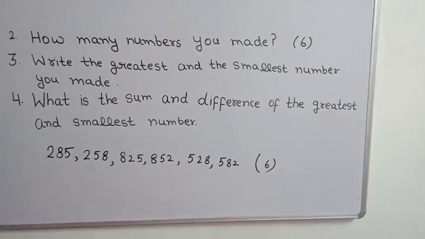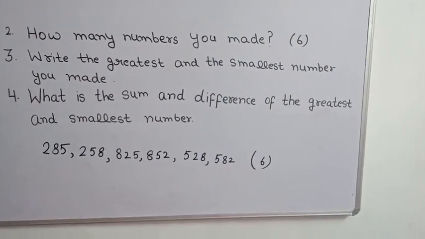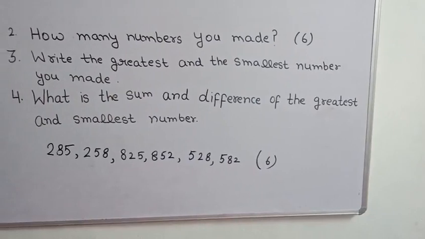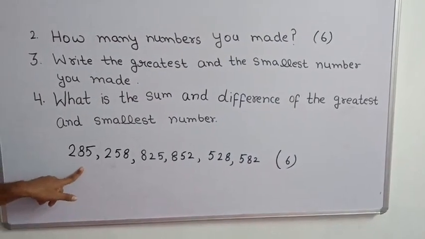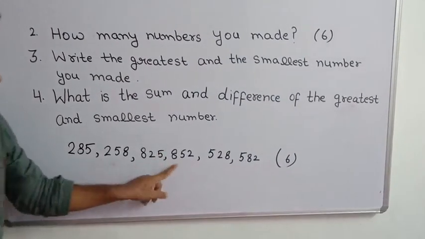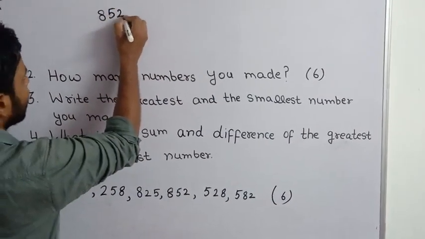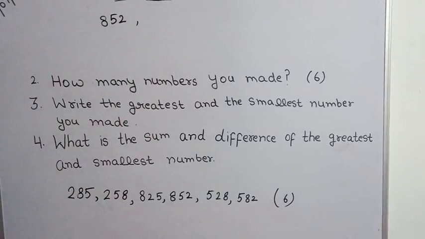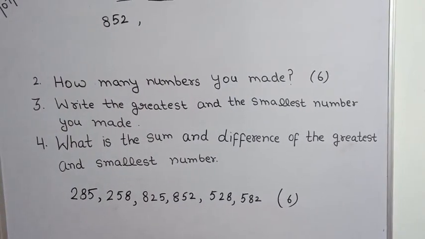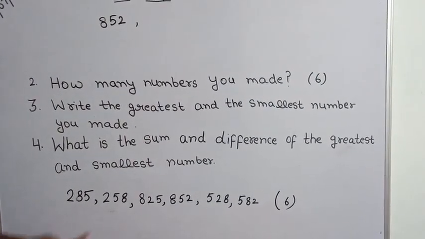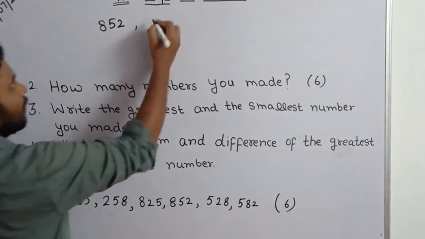Now tell me which one is the greatest? 285? No. 852. Very good. 852 is the greatest number. And which one is the smallest number? Tell me. Yes, 258.